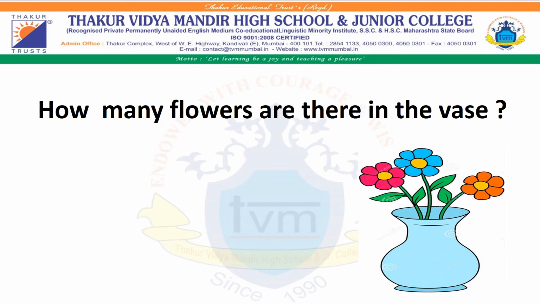Let's see one example to understand it better. How many flowers are there in the vase? Yes, you can see the picture. Yes, we can count the flowers. One flower, two flowers and three flowers. So, we are using how many. Yes, we are asking a question. How many flowers are there in the vase? And we can easily count it. That's why we are using how many.